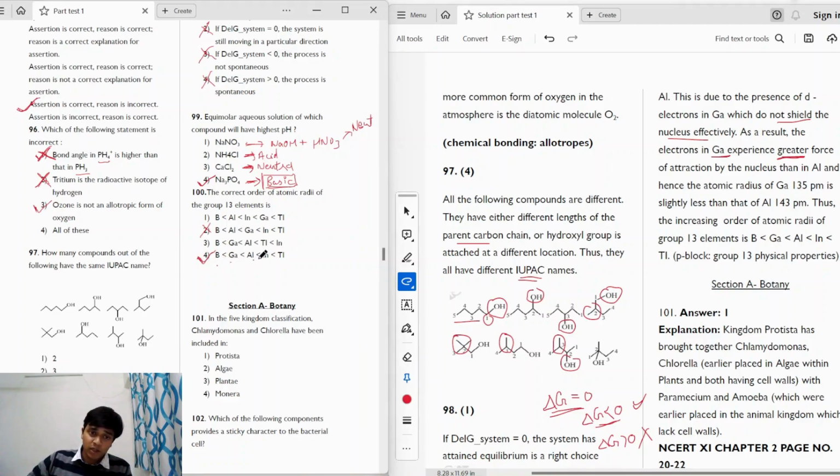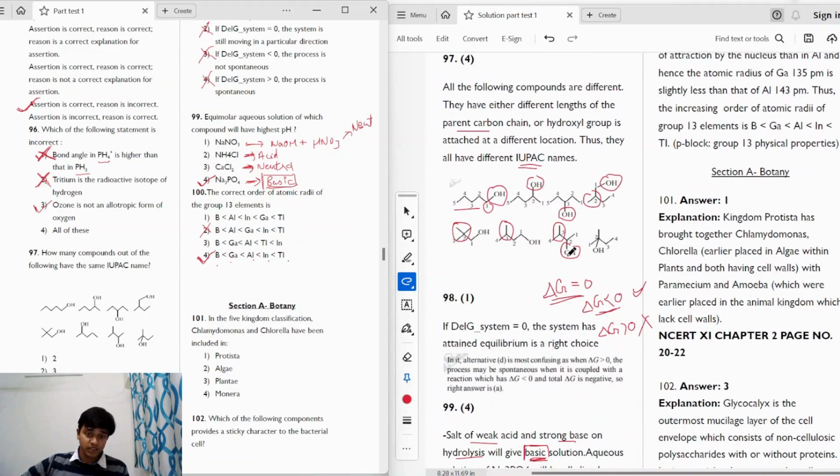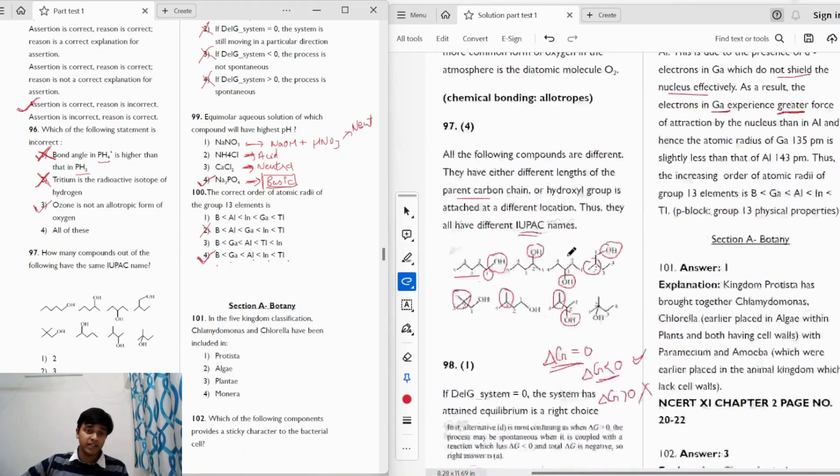Boron, gallium, aluminium, indium, and thallium, right? So this is it for the analysis of part test 1 chemistry.